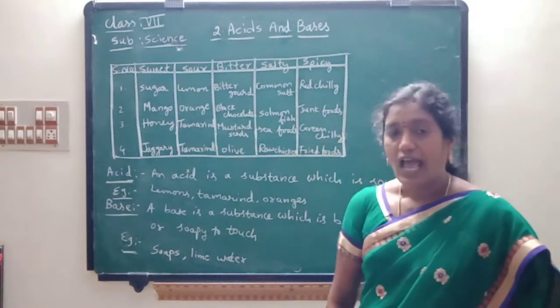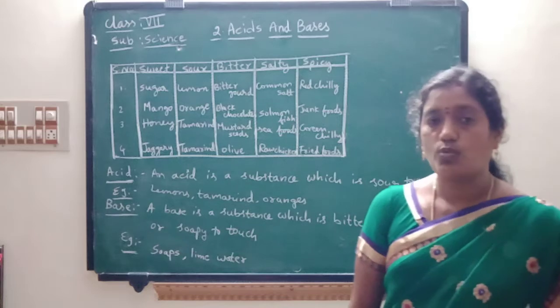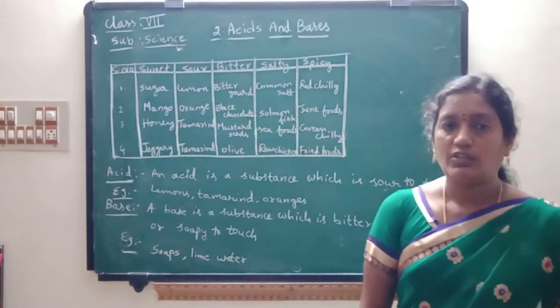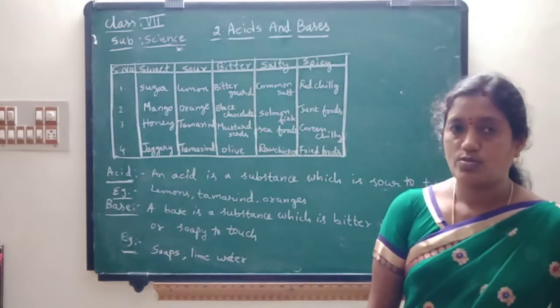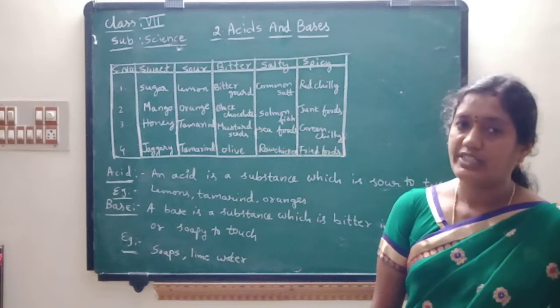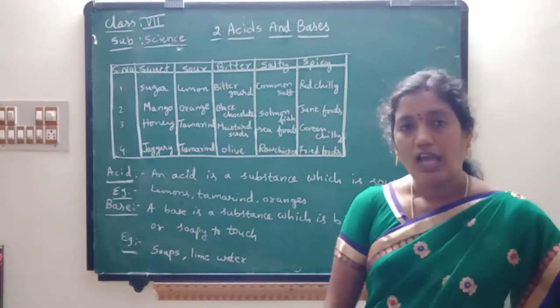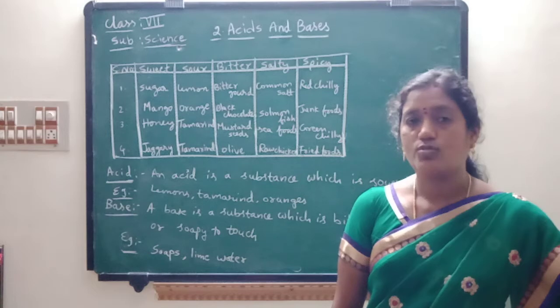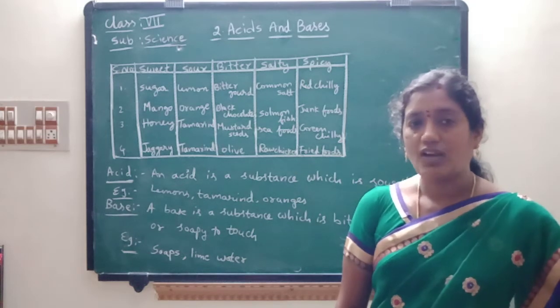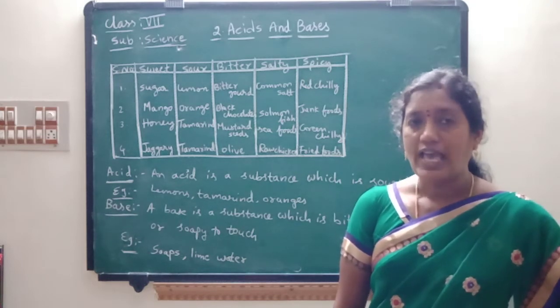So once again, acid is a substance which is sour to taste. So give some examples: tomatoes, cucumbers, lemons, oranges, raw mangoes, tamarind, curd. These are all having which type of taste? Sour. Therefore, these are all examples for acids.